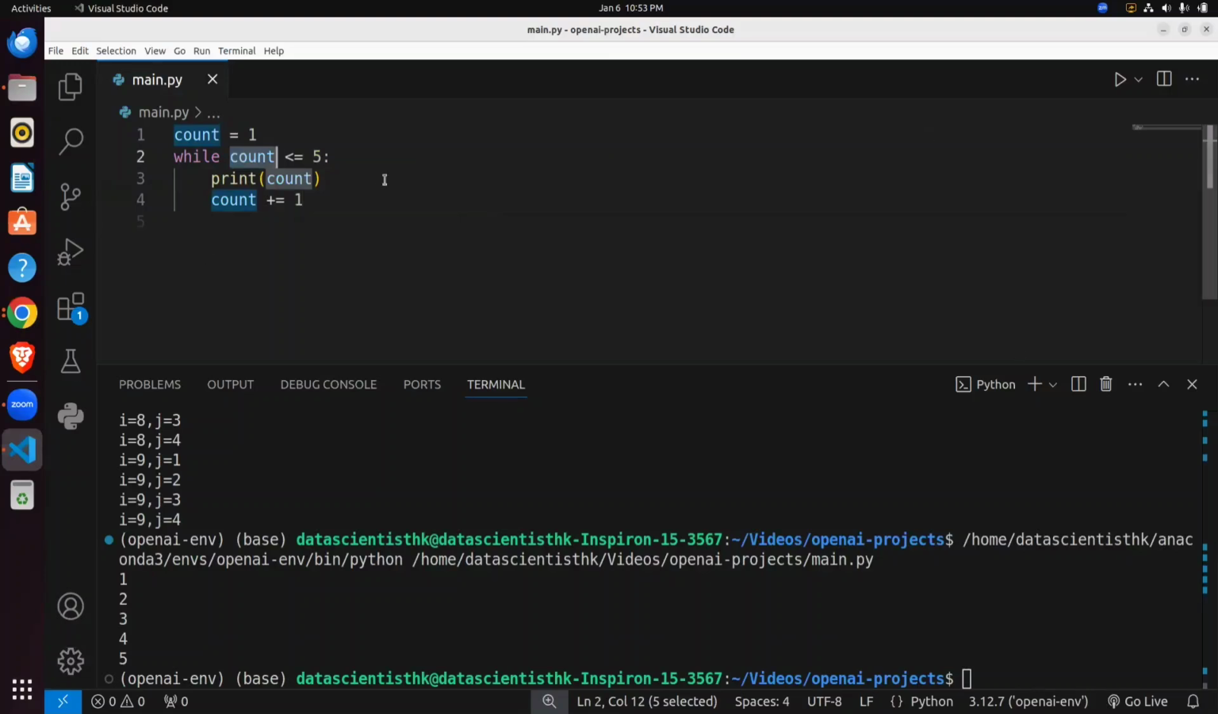Sometimes a user, by fault or by mistake, writes a condition that creates an infinite loop. Infinite loops occur when the condition never becomes false. So if you do not write the correct condition here, suppose I just write one thing here, like true.